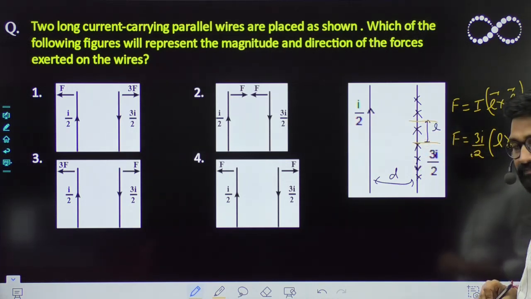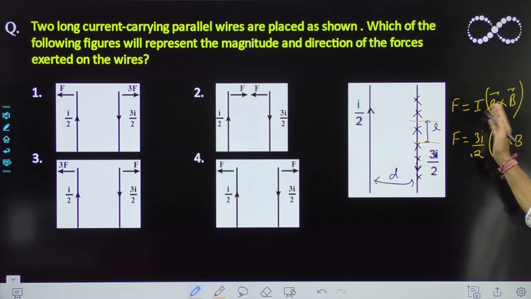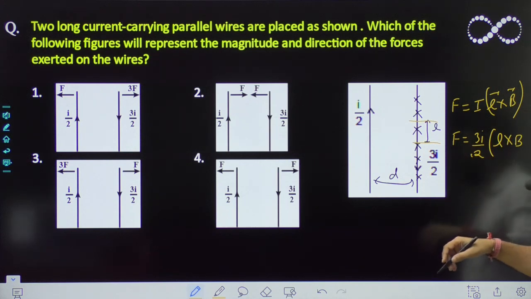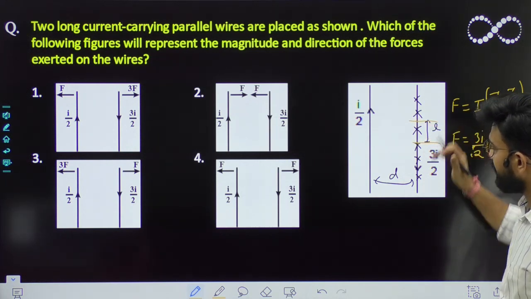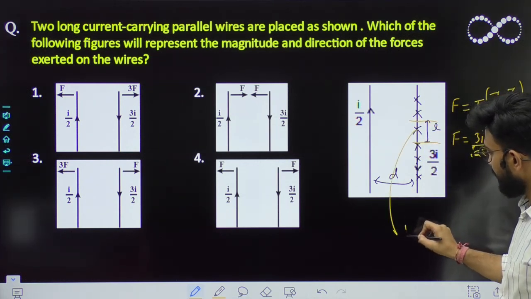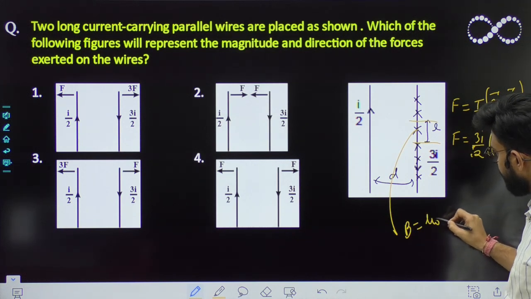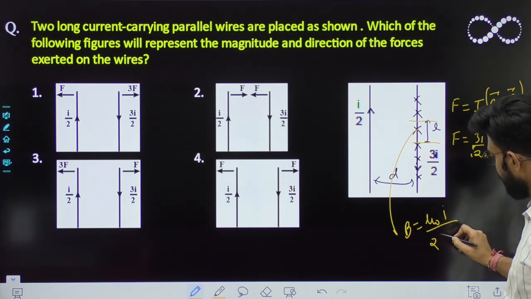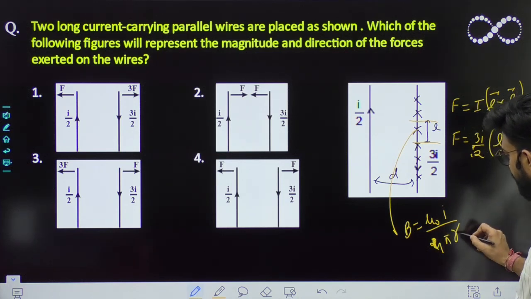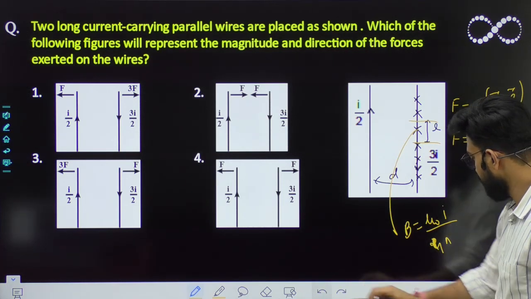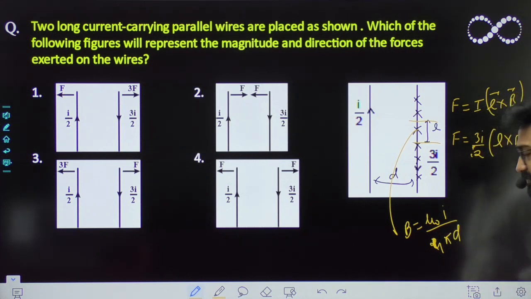Don't you think? Because magnitude of L cross B is LB sin theta, है ना. And what is B over here? ये इस यहाँ पे कितना मैग्नेटिक फील्ड होगा, इस पॉइंट पे मैग्नेटिक फील्ड होगा म्यू नॉट I बाई 2 बाय 2 पाई आर. 2 पाई आर करेंगे तो यहाँ पे 4 पाई आर हो जाएगा. And R is a perpendicular distance, so this would be equivalent to 4 pi d. Is it clear? Yes, Shesha.